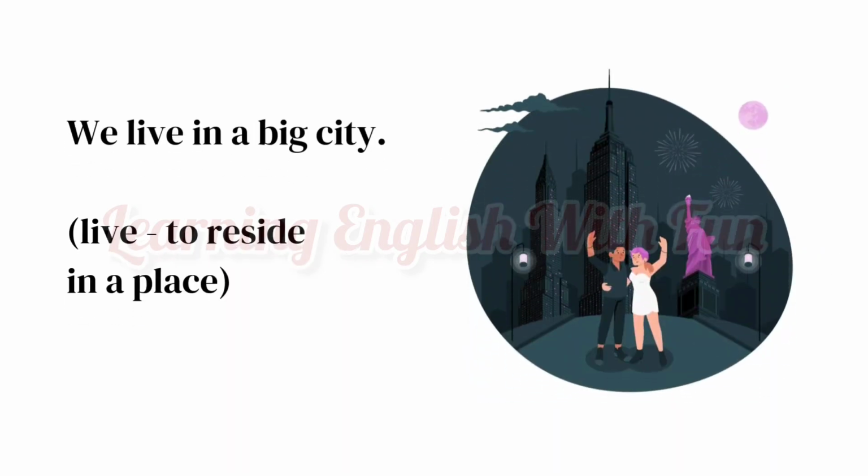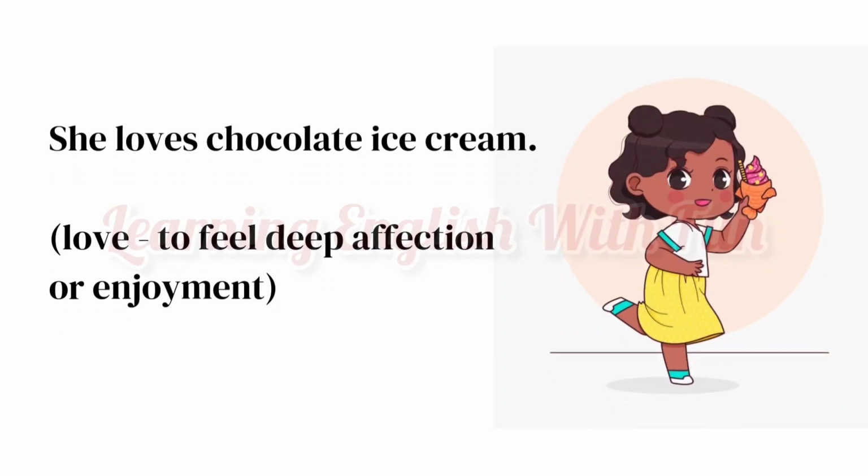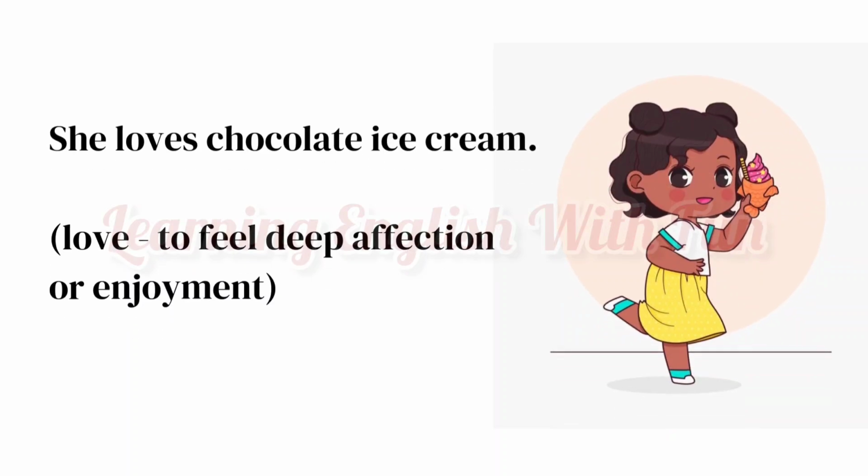We live in a big city. The verb live means to reside in a place. We live in a big city. The verb live means to reside in a place. She loves chocolate ice cream. The verb love means to feel deep affection or enjoyment. She loves chocolate ice cream.